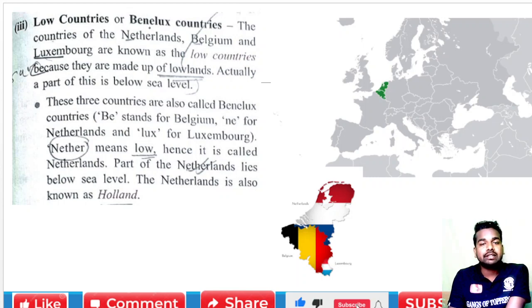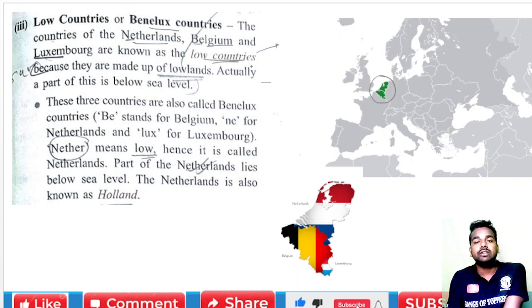These are called Benelux countries. The countries of Netherlands, Belgium and Luxembourg are known as the Low Countries. So we have to understand what the Low Countries are. Low Countries are basically below sea level. It is talking about the area that is below the sea level.